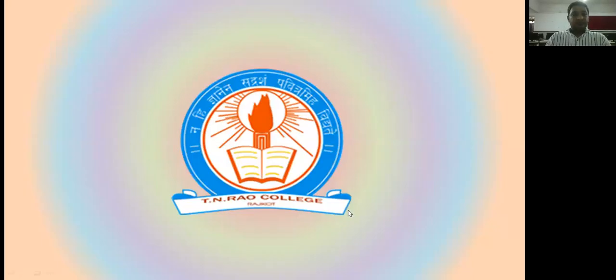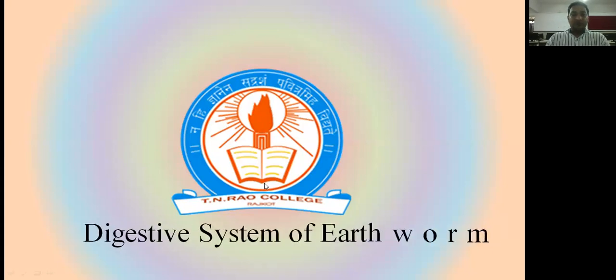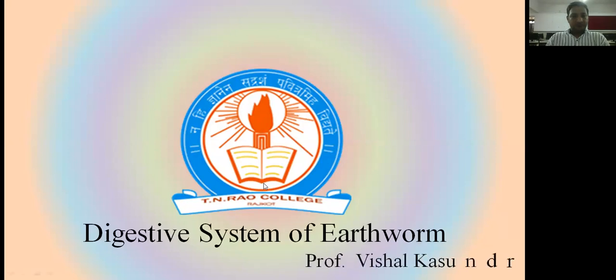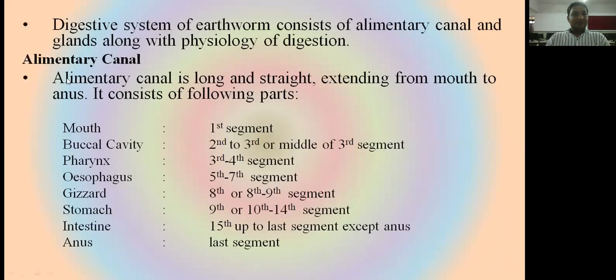Okay, students. In this video, today we are going to talk about the digestive system of the earthworm. The digestive system is a straight tube-like structure which extends from the mouth to the anus, and it consists of two organs. The first one is the alimentary canal, and the second is the digestive gland, or supplementary digestive gland.